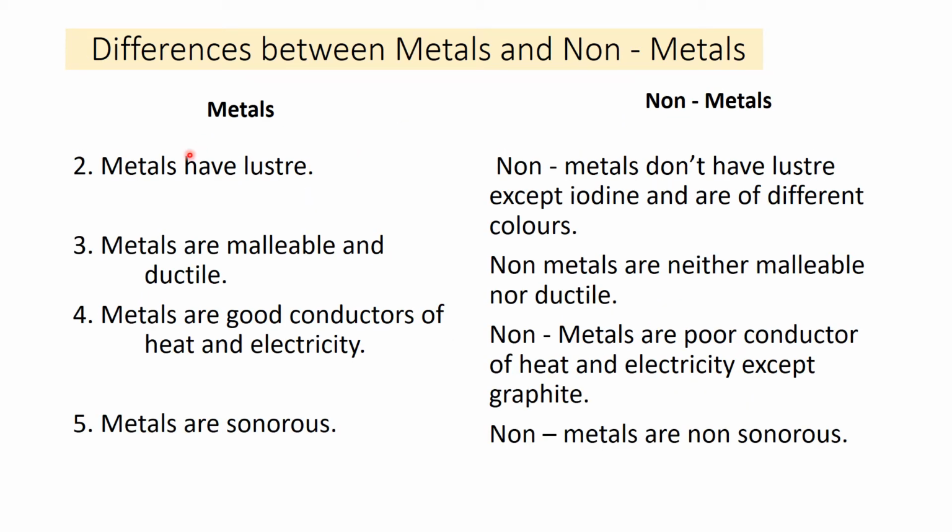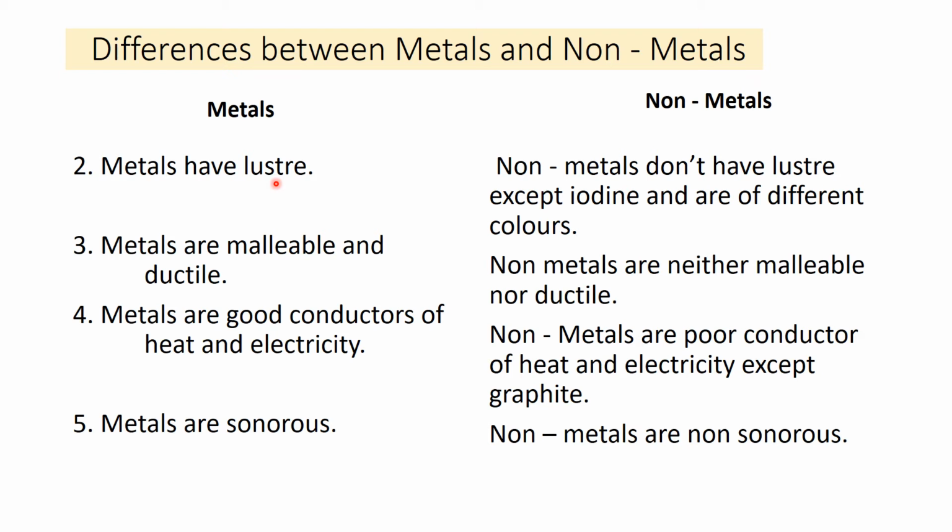Next point is luster. Metals are lustrous. They have a shiny surface. If you see gold, it shines. You see silver, copper. Many metals in your surroundings have luster.